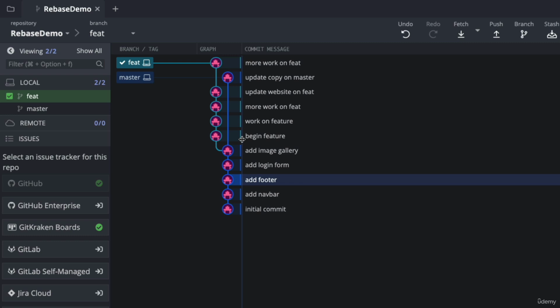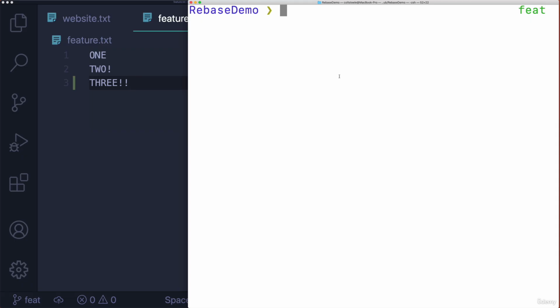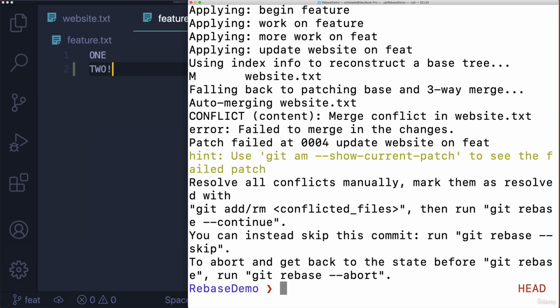We didn't just type that ourselves because that would be very stupid, what I just showed you, in the real world. But whatever that work is, it's coming from GitHub. We pull it down. It's a new feature our collaborators added in. I want that on feature. So I'm on the feature branch. I will rebase instead of merge, git rebase, and then master.